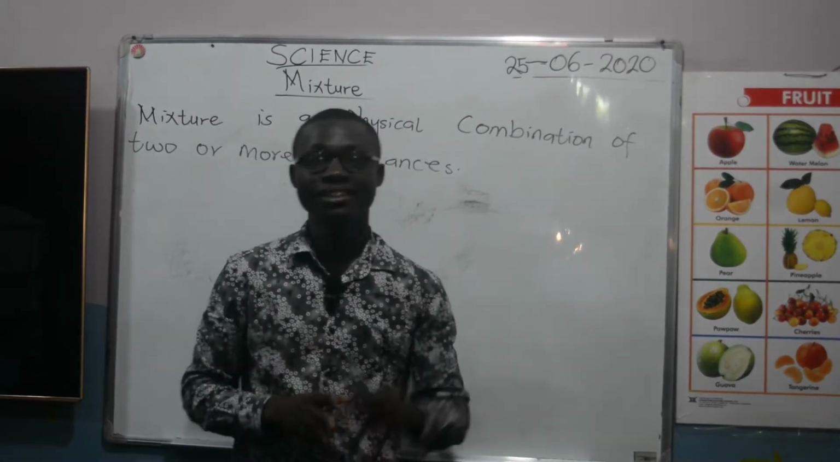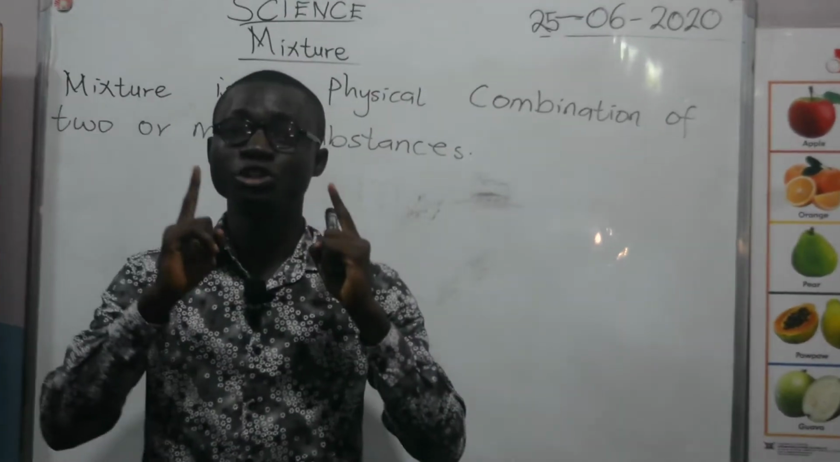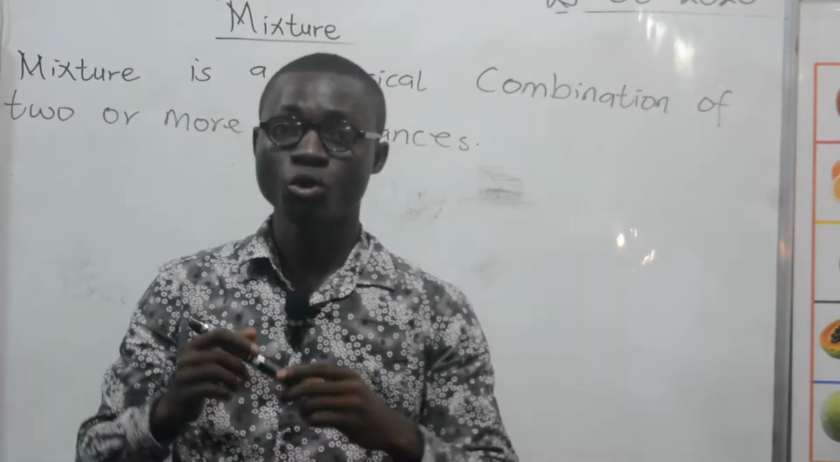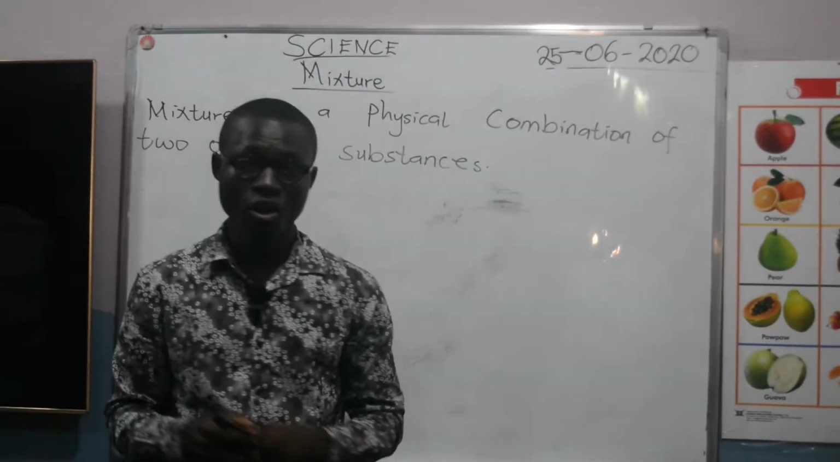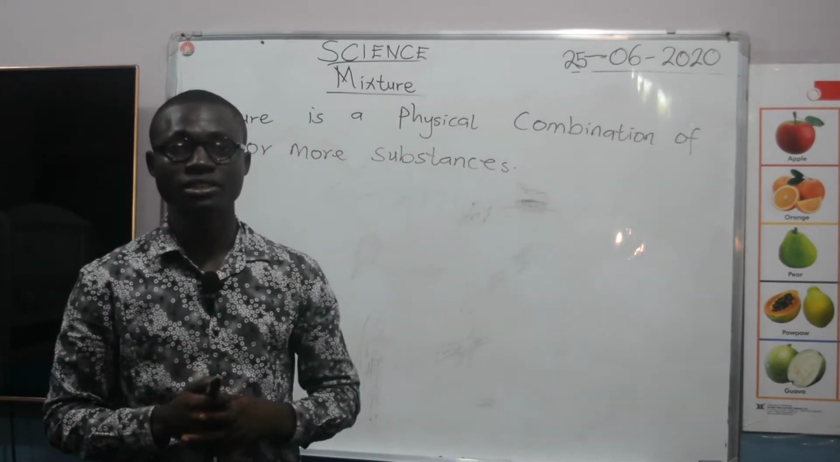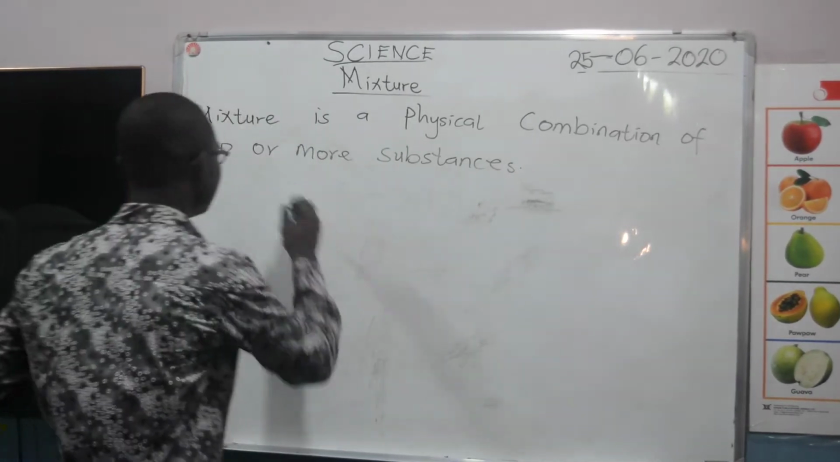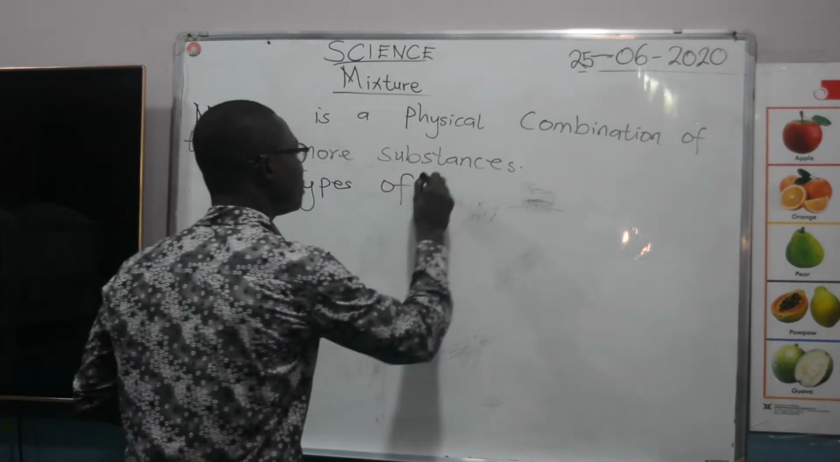Example, let's take Gary and sugar too. When you mix them, you are going to get one substance. That is what we call a mixture. Another one, so let's talk about types of mixtures. We have some types of mixtures. We have, that is types of mixtures.